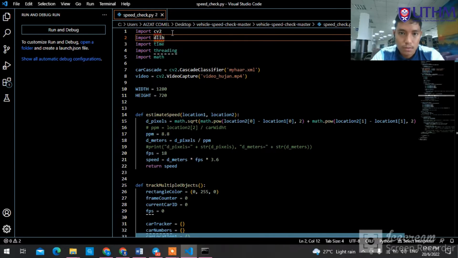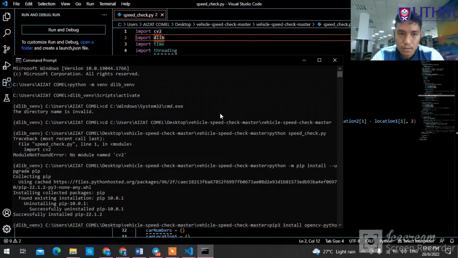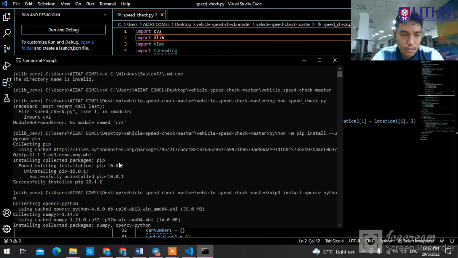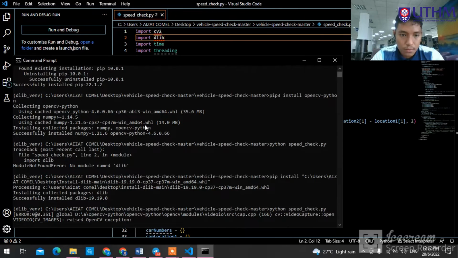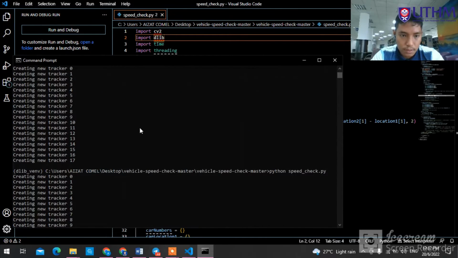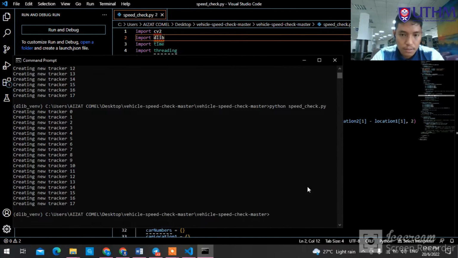So we do this code and run it using VS Code. Basically, to run the code we have to set up several libraries, which are the dlib library and the OpenCV library. After we set up all the libraries, then we run the code.